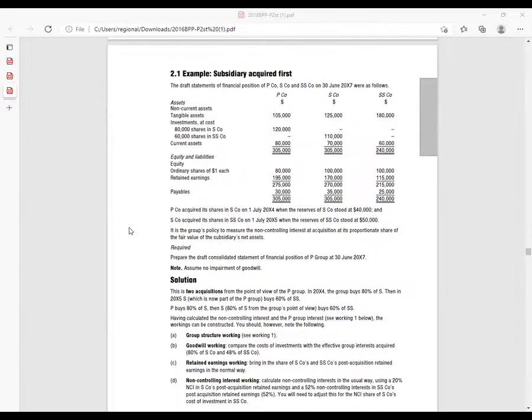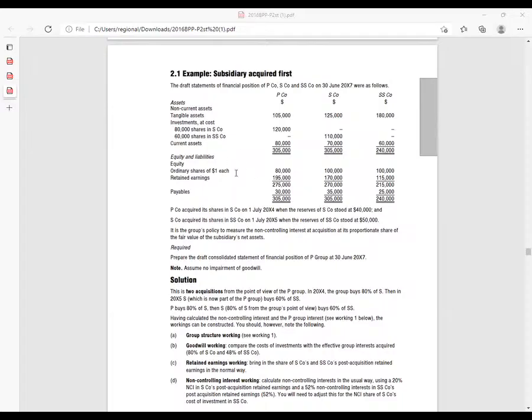Straight away, I'll go to the ordinary shares. I can see the par value is $1. And I can see the share capital of S is 100,000. So how do I get the number of shares? To get the number of shares, I'll pick the share capital of S company divided by the par value: 100,000 divided by $1.